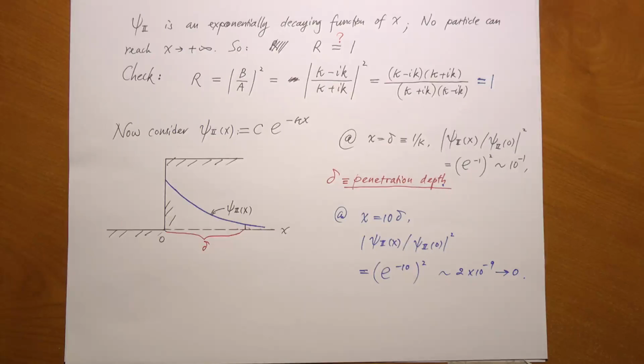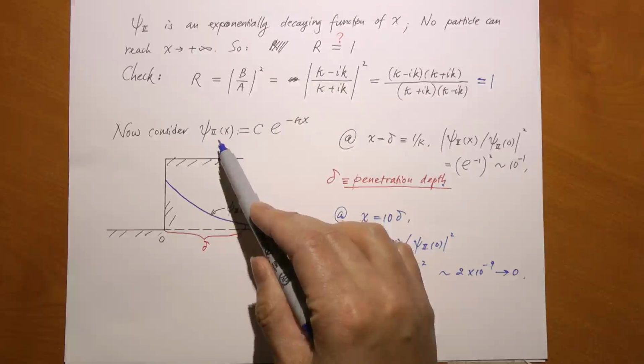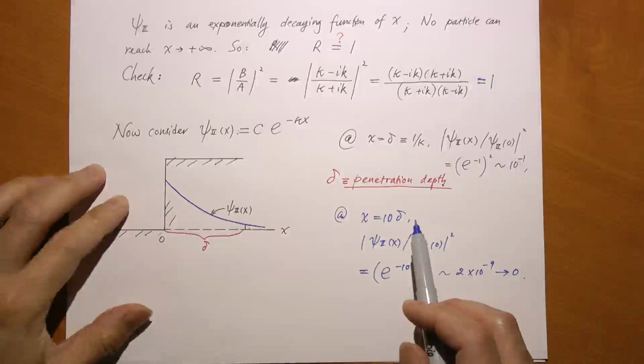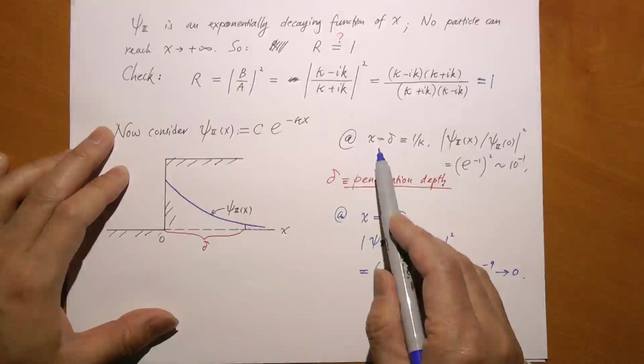As a matter of fact, since the probability of finding this particle goes exponentially down as x increases, we can do a little exercise to see how fast the probability decays. This is when x equals delta.